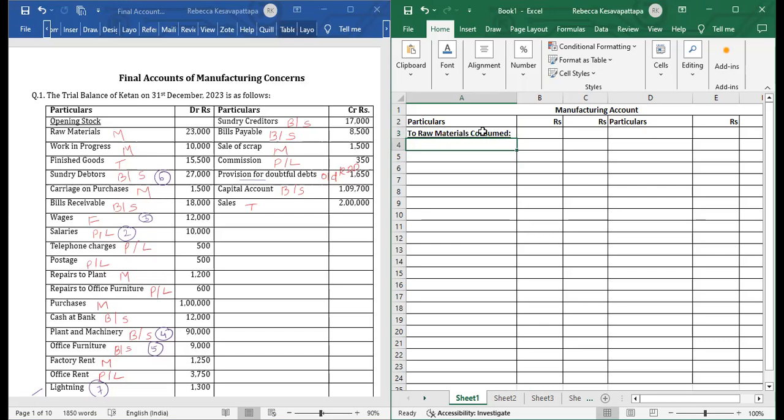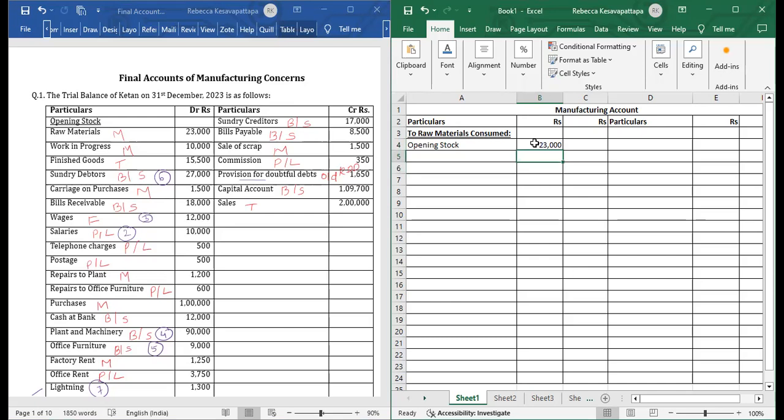In raw materials consumed, we should write first raw materials 23,000. That is the opening stock, given as 23,000. We'll put 23,000 here.